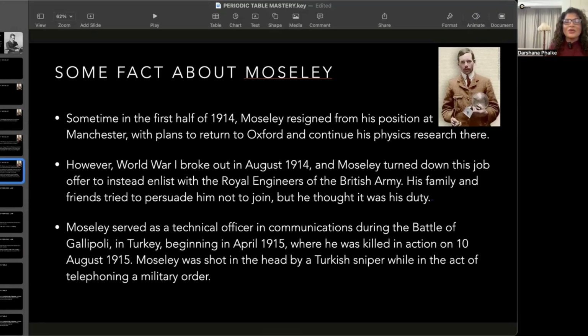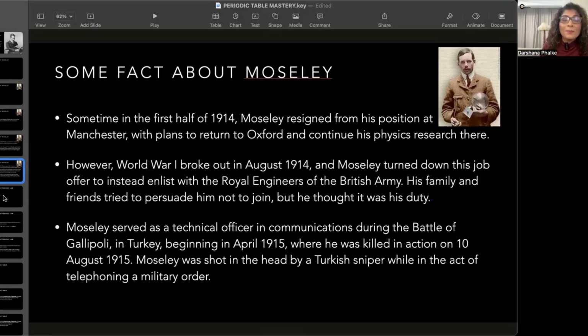Scientists say if he would have been alive for a longer time, this world would have been a real advanced world, with fast inventions, and we would have had so many aspects of sciences known to us. I must have told this story about the 20th or maybe the 50th time, but every time I say this, I get very emotional. Yeah, so that was about Henry Moseley.